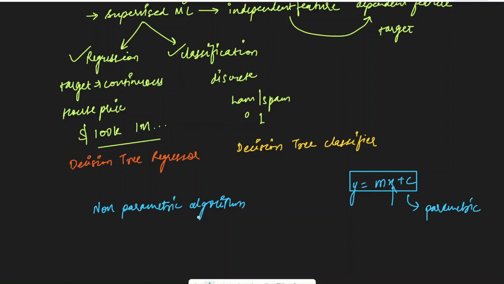That's why decision tree is a non-parametric algorithm, because we don't have a set definition or set equation for it. Decision trees can adapt to any shape or complexity in the data, and they are more flexible, but they may require more data so that we can avoid overfitting, because non-parametric algorithms are prone to overfitting. So this is the basic difference between parametric and non-parametric algorithms. If you can define your model using an equation with a fixed number of parameters, then it is called a parametric algorithm. But if there is no particular set equation for your model and it can have a variable number of parameters, then it is called a non-parametric algorithm, and decision tree is a non-parametric algorithm.